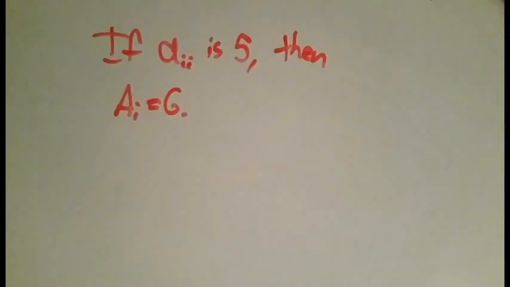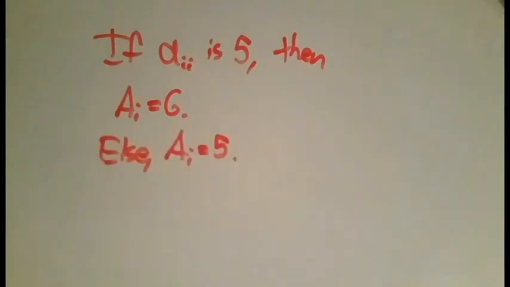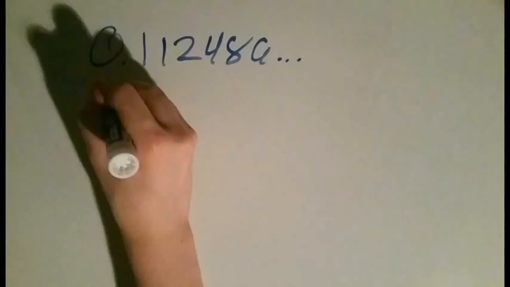Now, let's make a new real number. Let's call it A. Let's look at D11. If it is 5, then the first digit of A will be 6. If it is not 5, then the first digit of A will be 5. All we're trying to ensure is that A cannot be equal to D1 because their first digits are different.